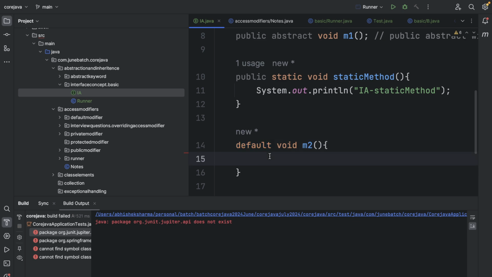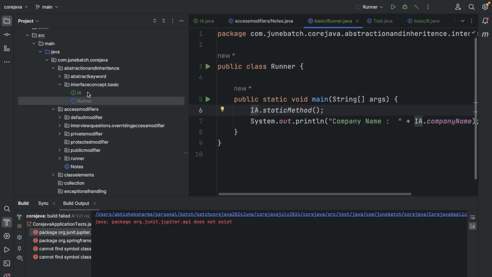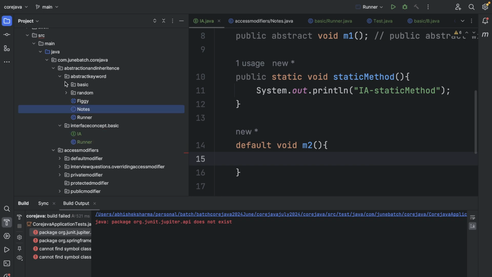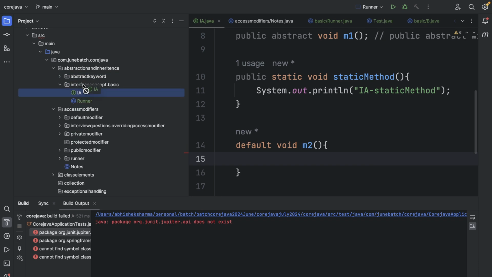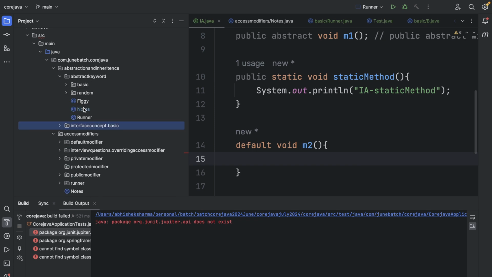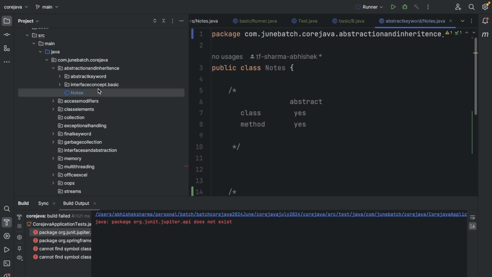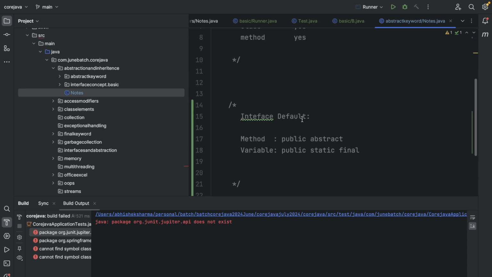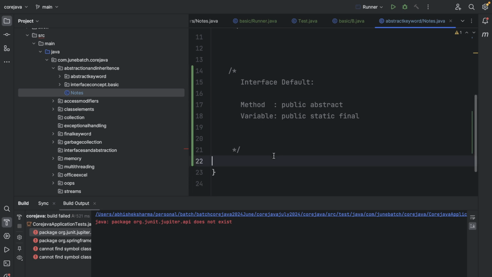Now this is the default. Where are the interface notes? Okay, over here. So let's pull them out. Inside the notes, we have seen that abstract can be used at the class level and method level. We have seen that interfaces have default values. For methods it's public abstract, and for variables public static final, right?